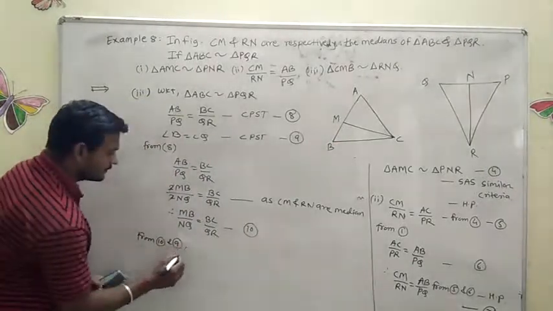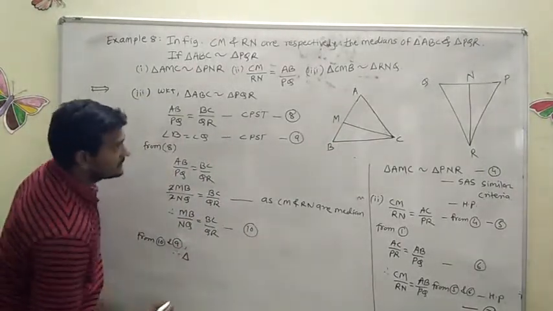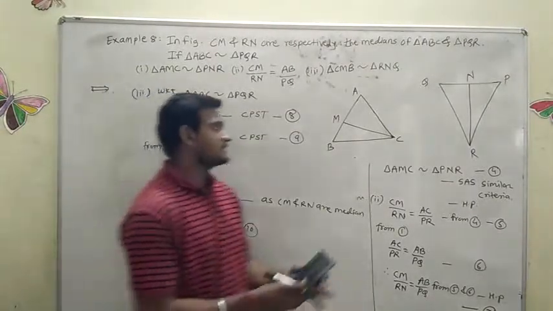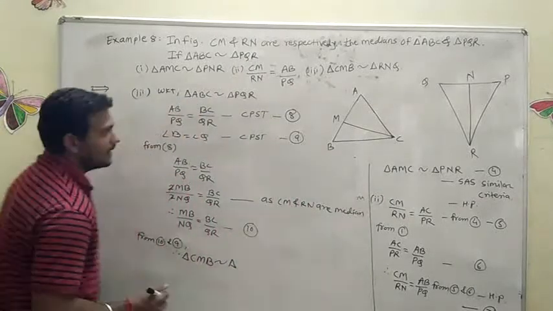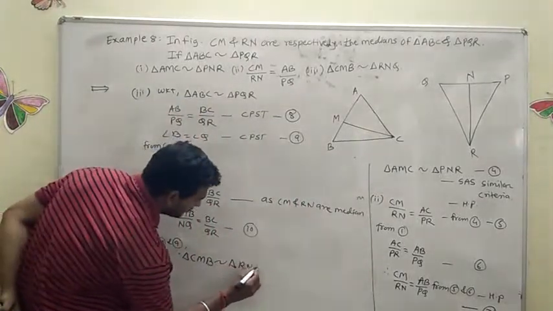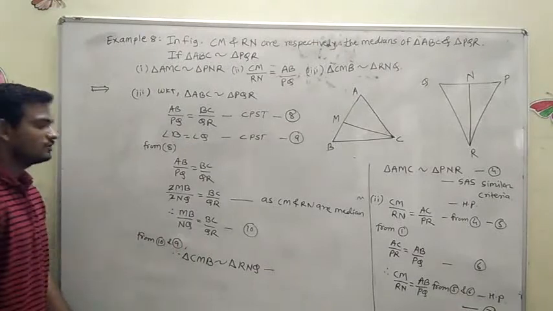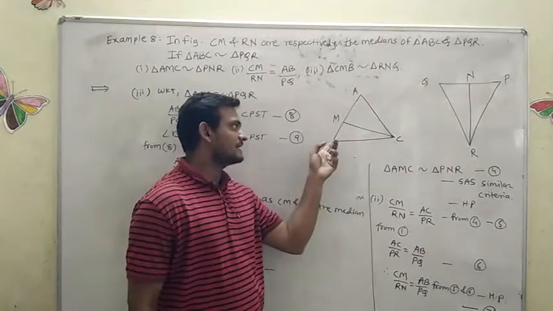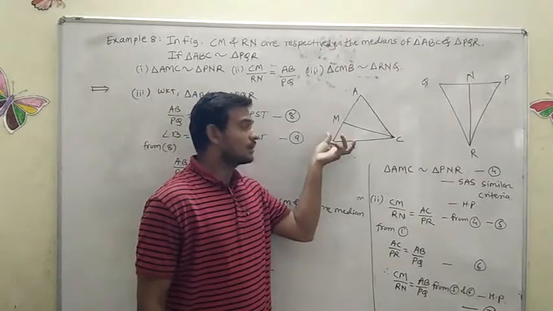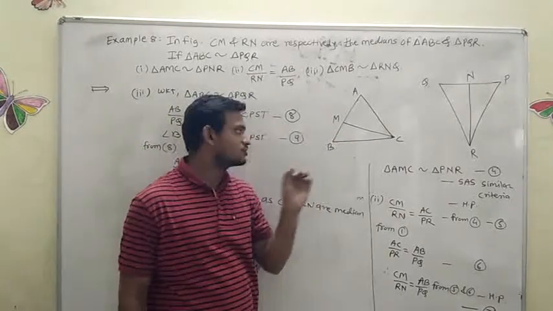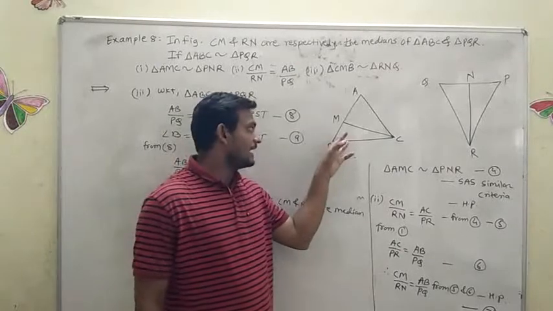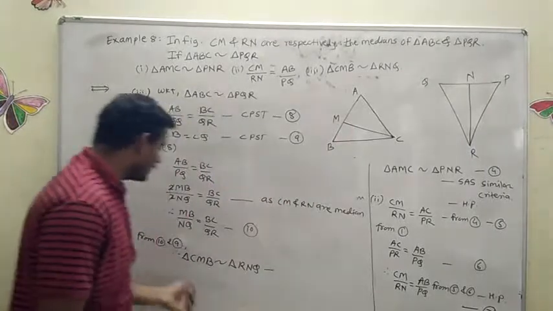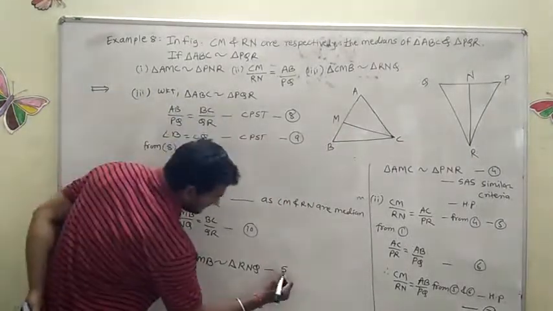Therefore, triangle CMB is similar to triangle RNQ. By which rule? Side angle side, because the angle included between the two corresponding sides which have equal ratios is equal. Therefore, here angle B is equal to angle Q, and these two side ratios are also equal. Therefore, by the SAS similarity criterion,